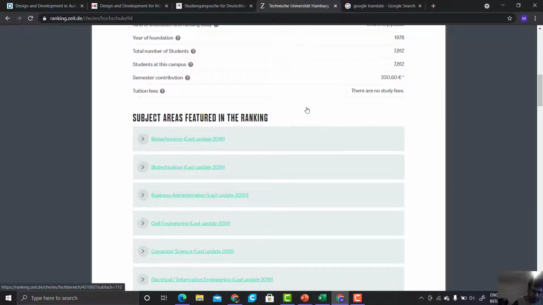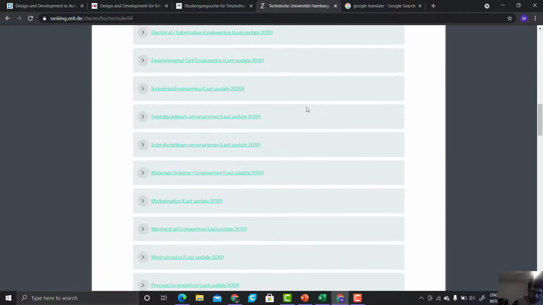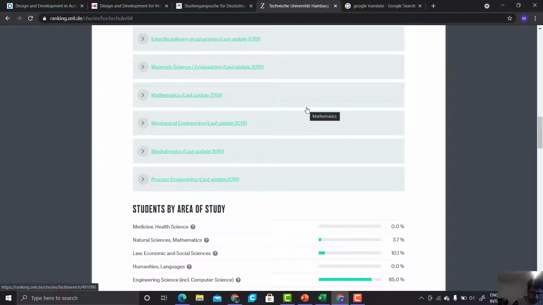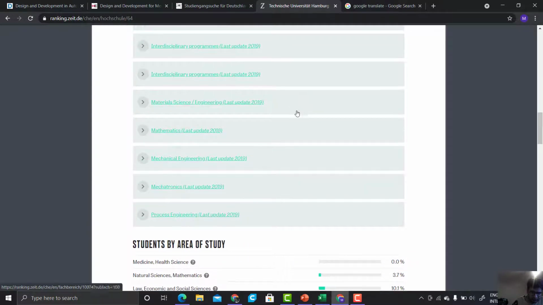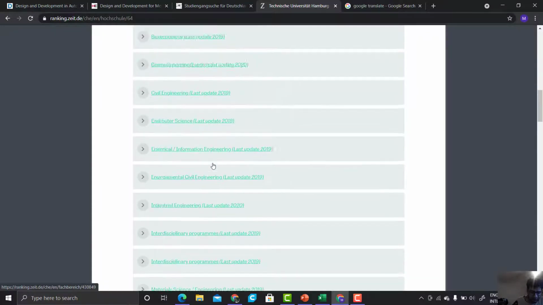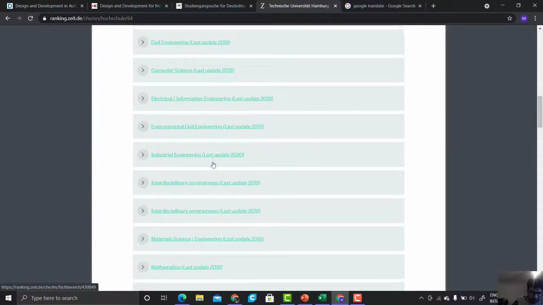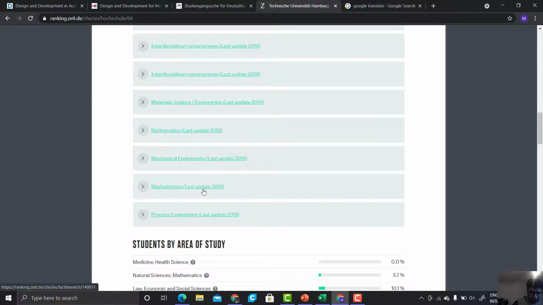According to that, universities are preferred here by the students. So here you can see the details of that, and then you can choose your course to see its details, how good the course is. So let's suppose we take mechatronics.